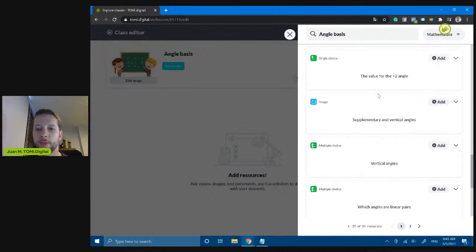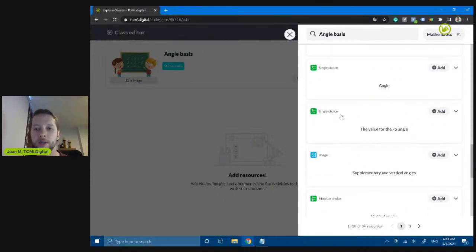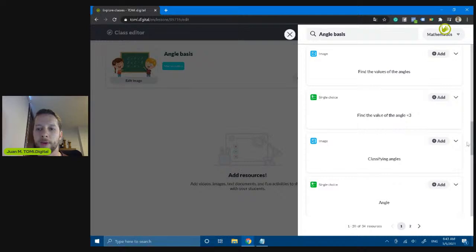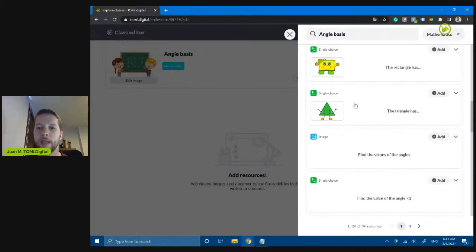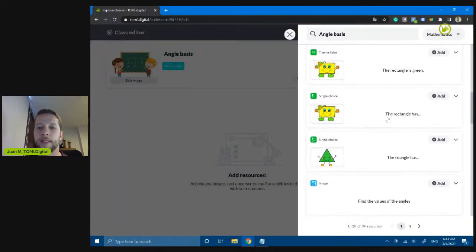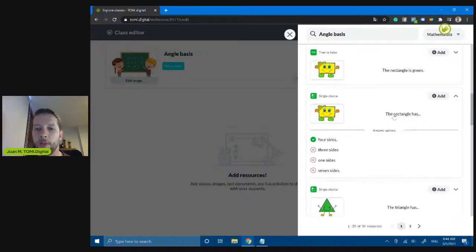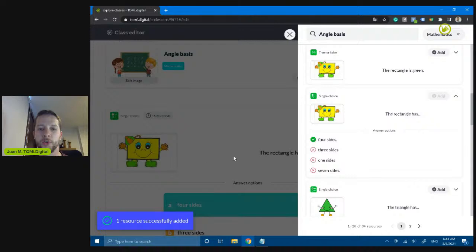I have a lot of resources here: multiple choice, single choice, using images, for example, this kind of activity. I can open it here and find what information the teachers already included in their classes. Here, for example, I'm going to choose this one. Just click here, and the questions will be added automatically to my assessment or to my class.